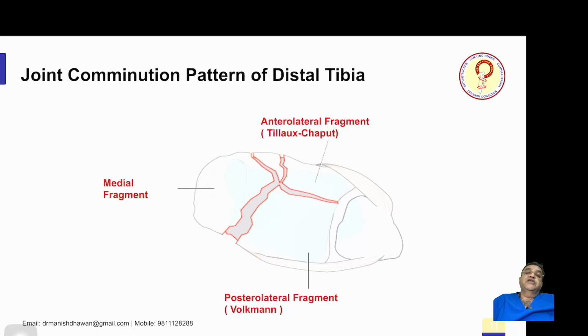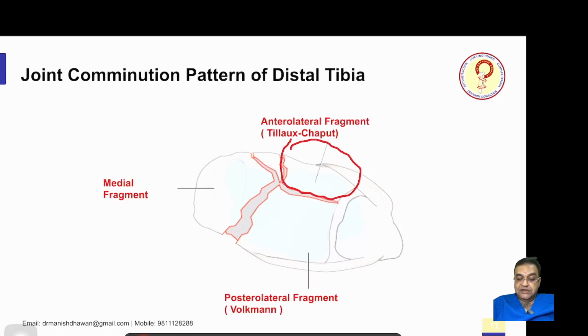Now, joint comminution pattern. So, we have to understand when we have to reduce the pilon fracture, you have to see what is the usual pattern of joint disruption. If you see, there are typically 2 main fragments, which is the anterolateral fragment or the talus or Chaput fragment. This is basically on the anterior side, and the posterior fragment is also known as the Volkmann fragment. This is on the posterior side.